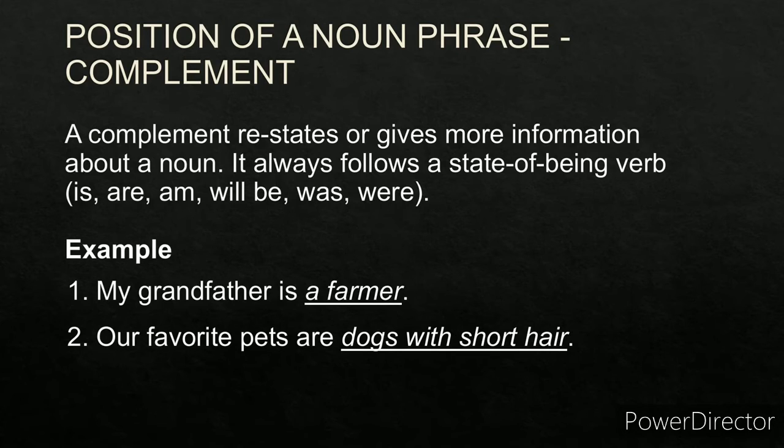For example, my grandfather is a farmer. So my grandfather is redefined as farmer. So this is a subjective complement. It comes after the linking verb is. Second one, our favorite pets are dogs with short hair. Our favorite pets are redefined as dogs with short hair. It comes after the linking verb are. So dogs with short hair is the subjective complement. It acts as a noun phrase. Dogs is a noun. Here farmer is a noun. A is the determiner, and with short hair.